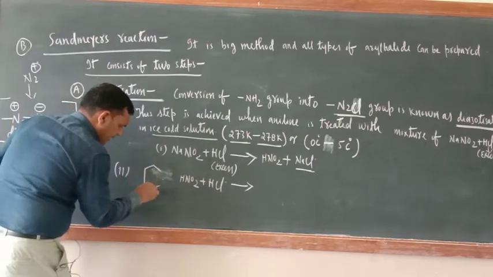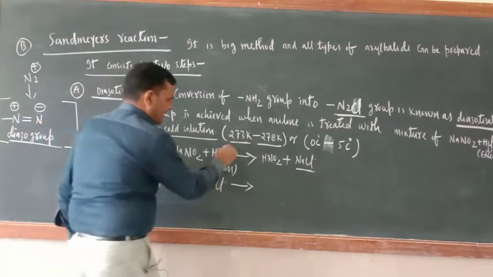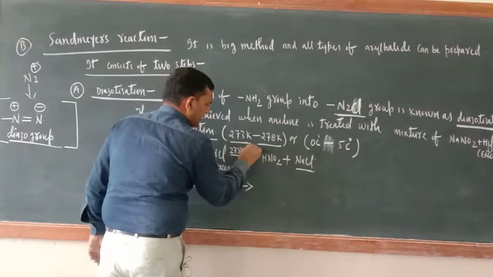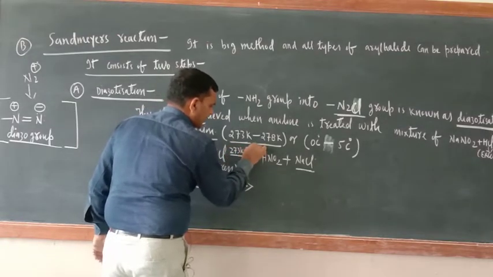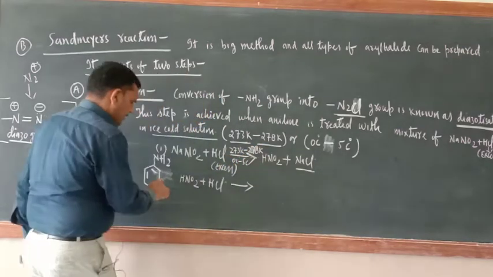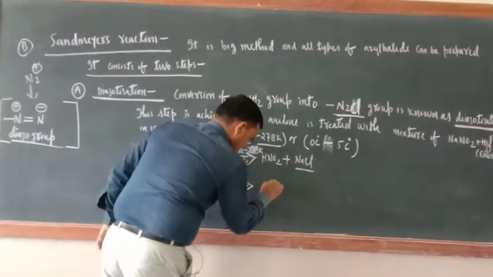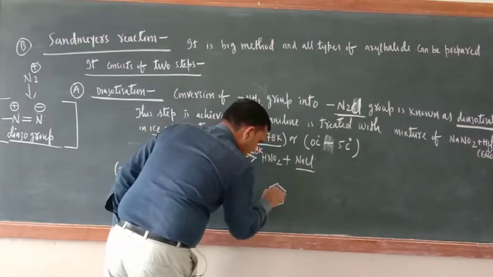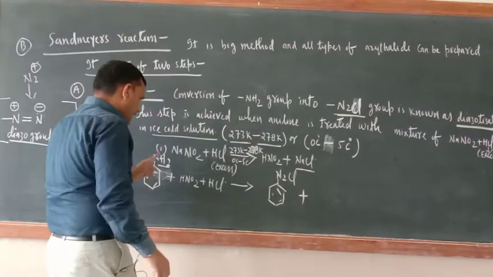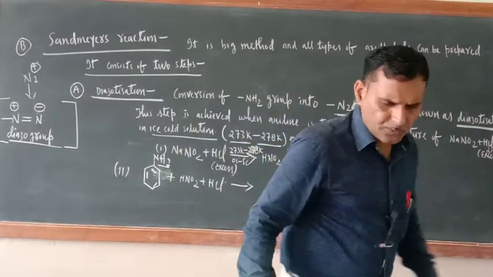Now in the second step you take aniline, with NH2, and mention the ice cold condition, 273 Kelvin to 278 Kelvin, or 0 degree Celsius to 5 degree Celsius. Now just see, in place of this NH2 group you will have the N2Cl group, plus H2O.